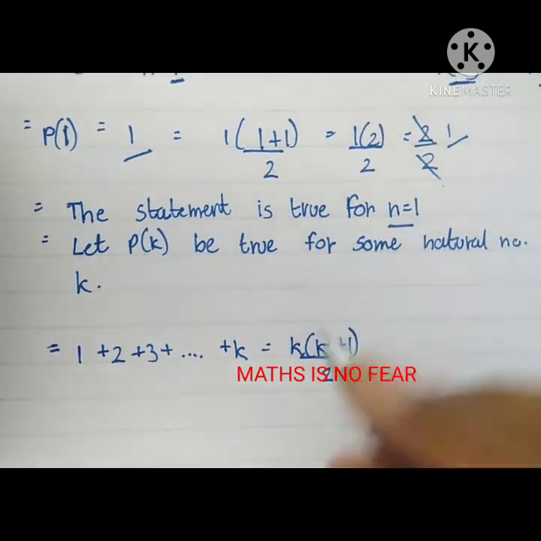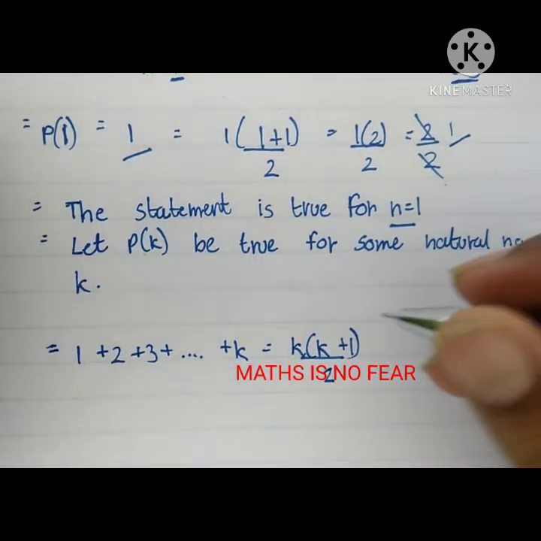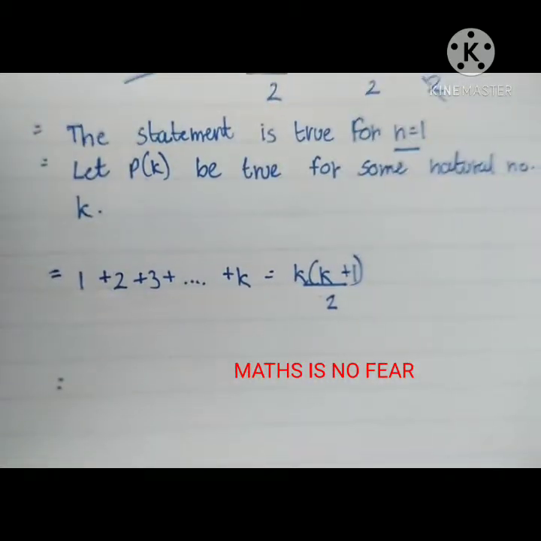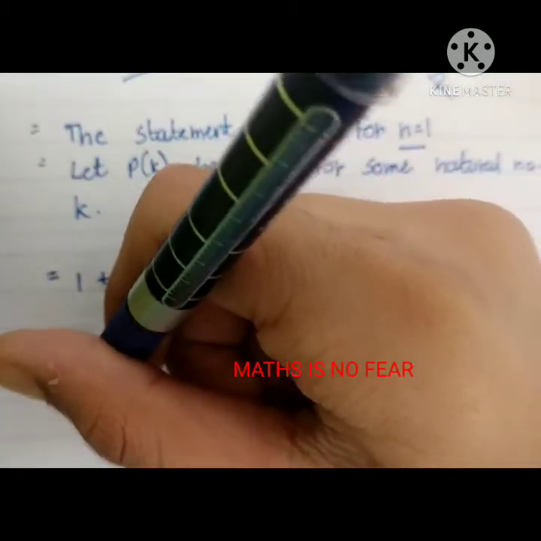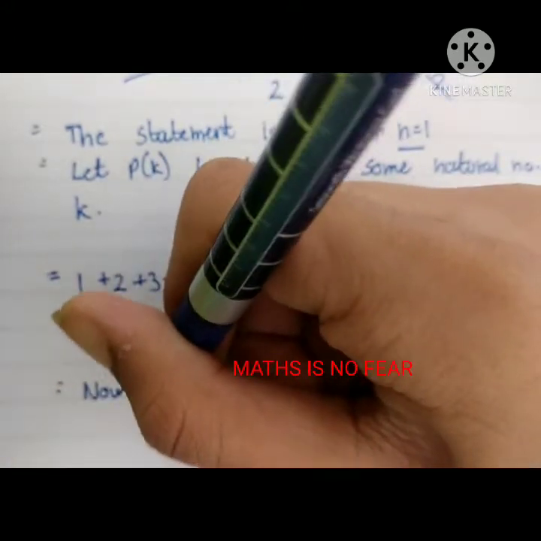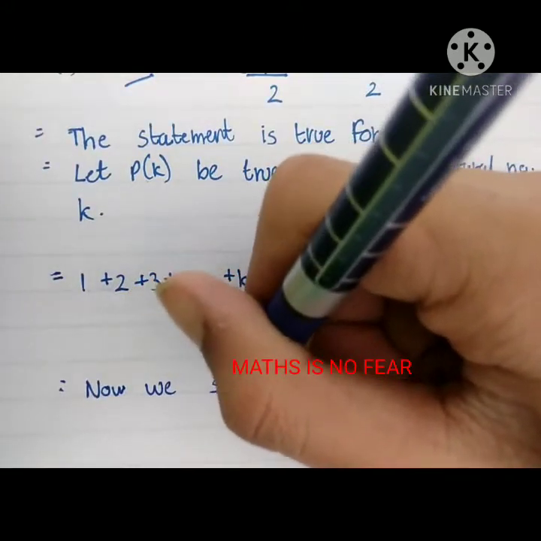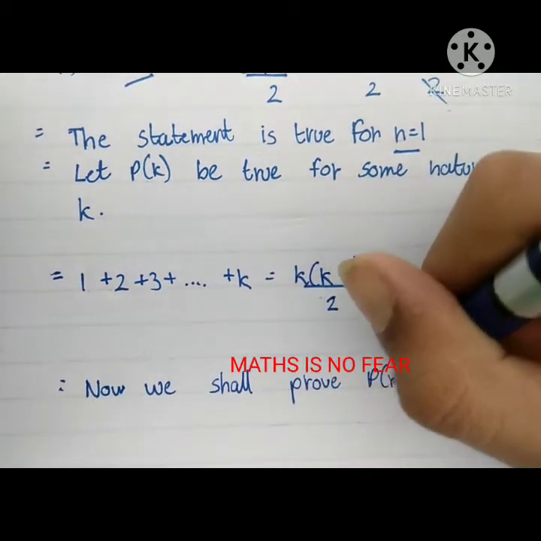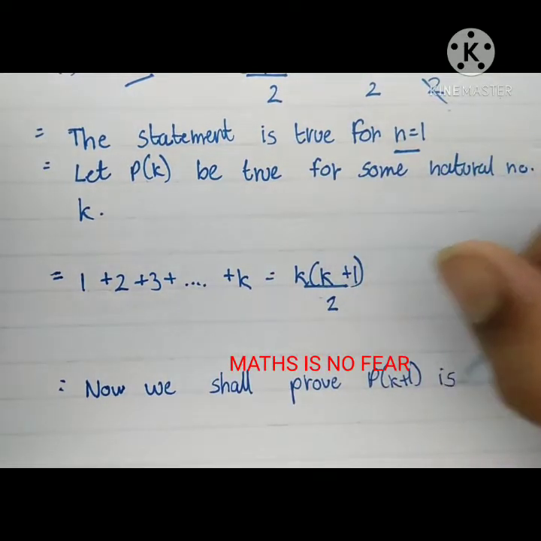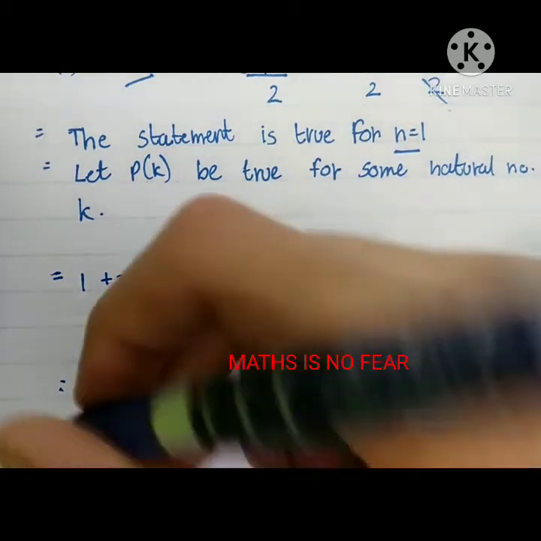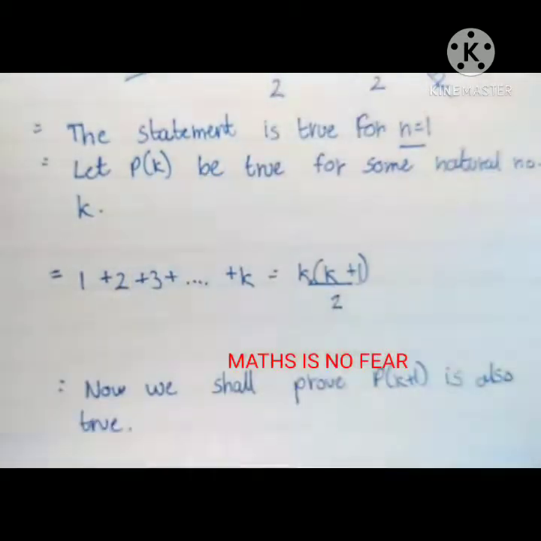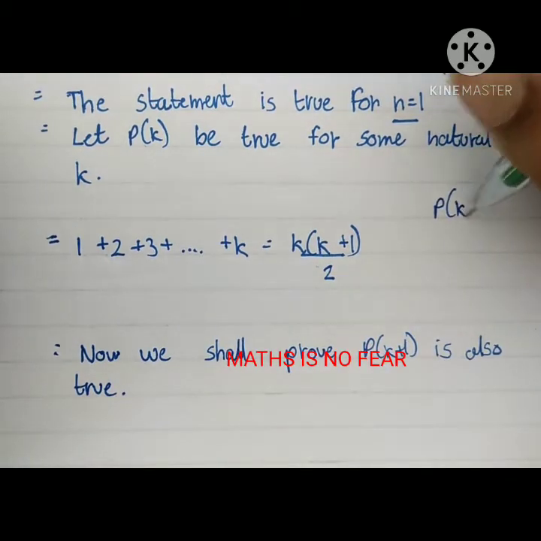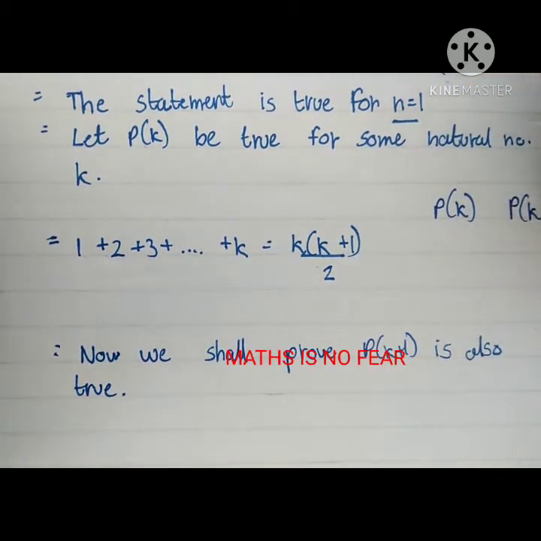Okay, now we are letting this be true. So now we will be writing, now we shall prove P(k+1) is also true. Okay, so now what is the difference between P(k) and P(k+1)?